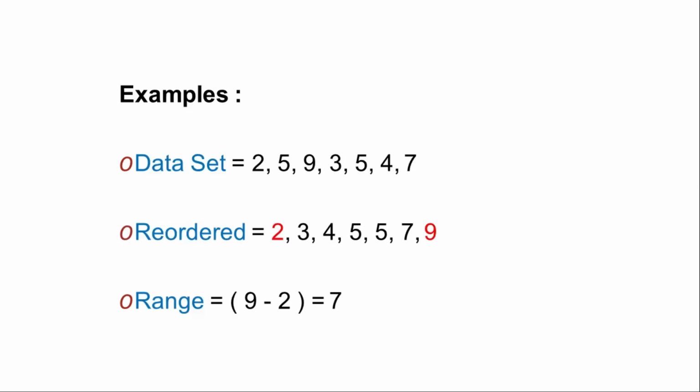So how do you have to do it? Data set is 2, 5, 9, 3, 5, 4, 7 and when you reorder them, you will write 2, 3, 4, 5, 5, 7 and 9. So the largest is 9 and the smallest is 2. So just subtract 2 from 9. You will get 7. So that is the range.